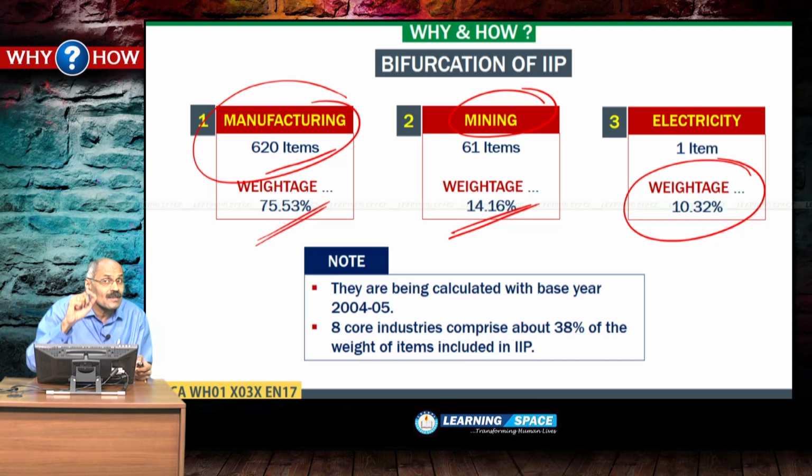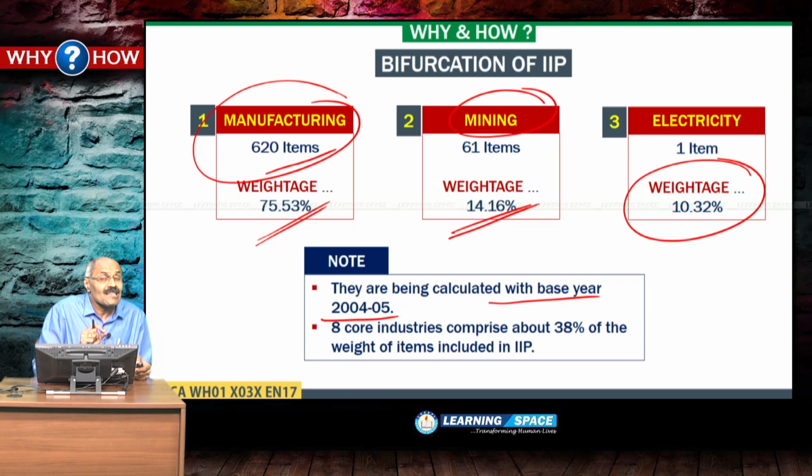So, if someone talks about index of industrial production, the weightage of mining is 14%, electricity is 10.32%, and manufacturing, 620 items, weightage is 75.53%. And another important aspect is the base year is 2004-05.